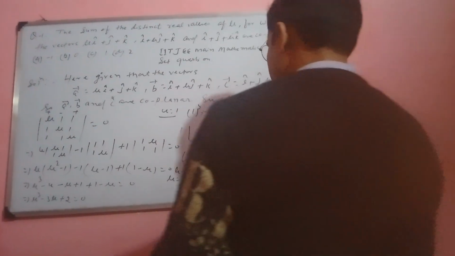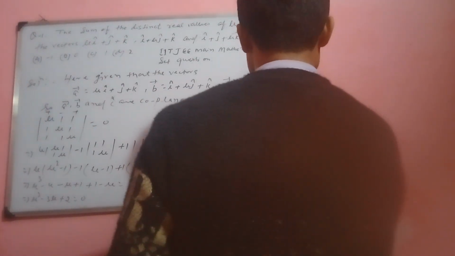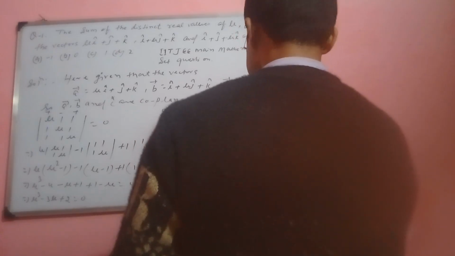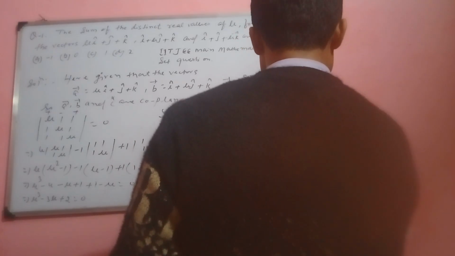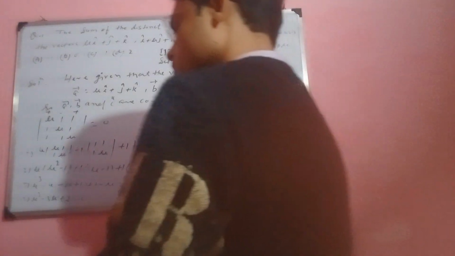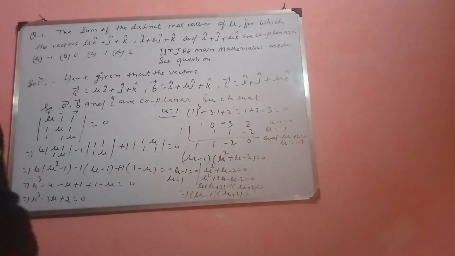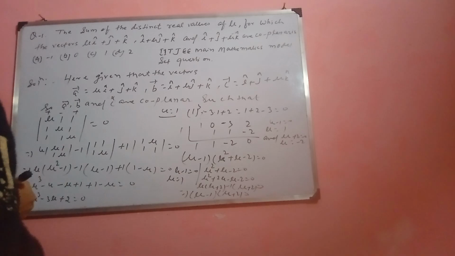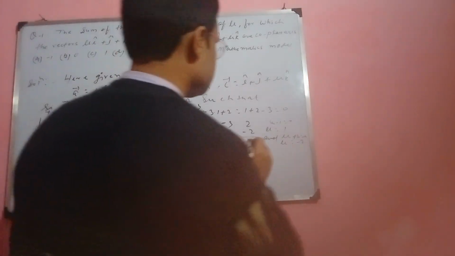Either mu minus 1 is equal to 0, mu is equal to 1, or mu plus 2 is equal to 0, mu is equal to minus 2.